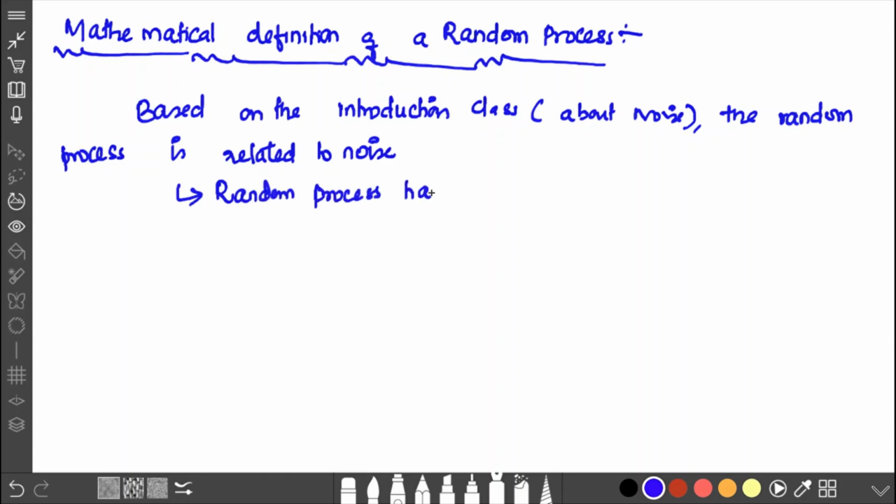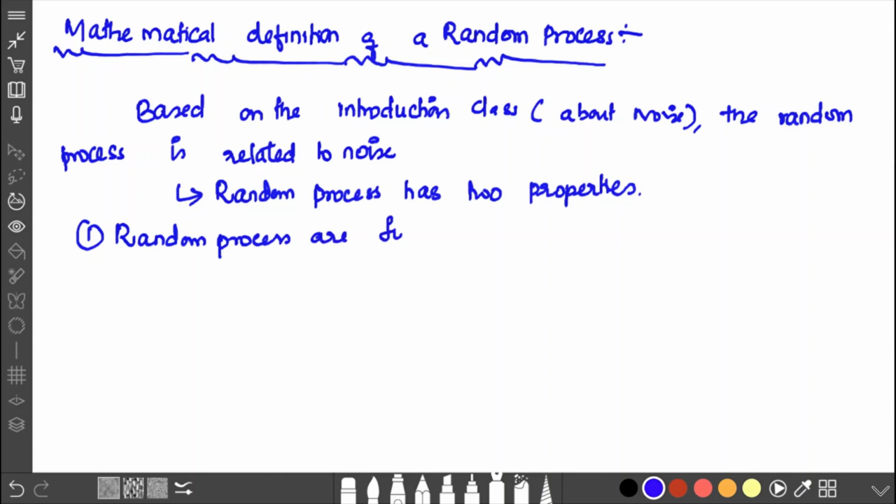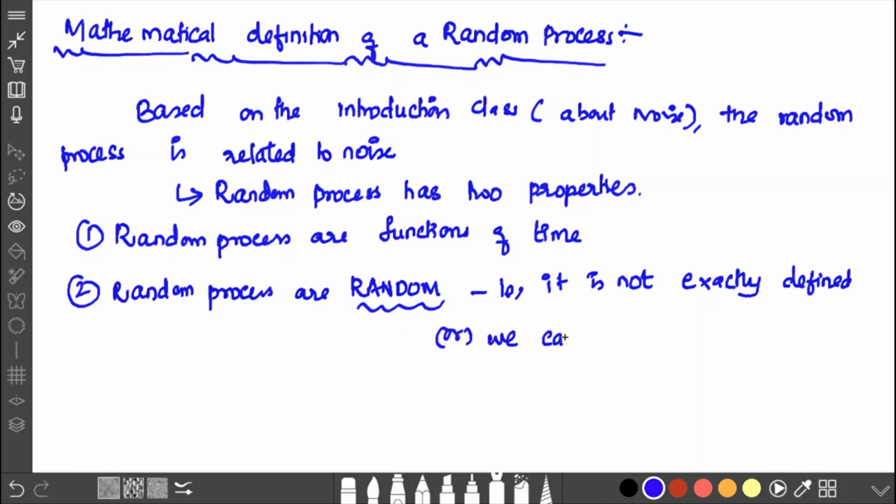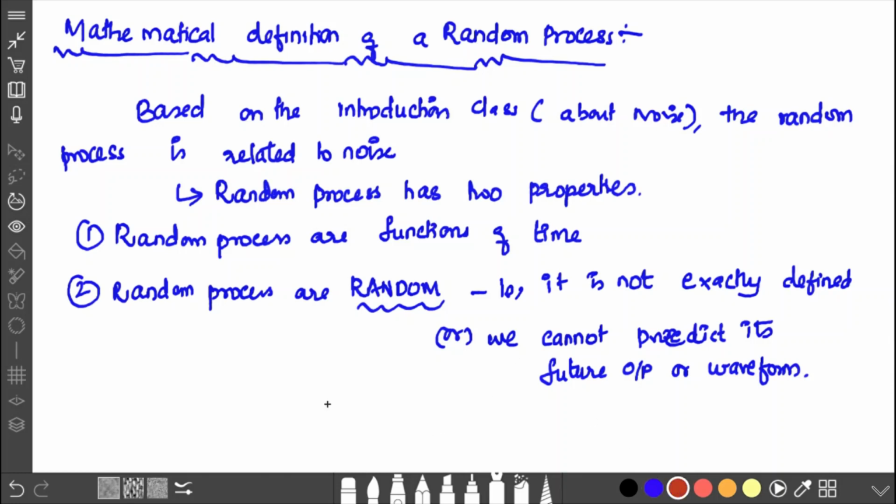This noise is random in nature, which is also called a stochastic process, or a random process. Based on the introduction, the random process is related to noise. This random process has two properties: it is a function of time and it is random in nature. That is, it is not exactly defined, and we cannot predict its output or its waveform.